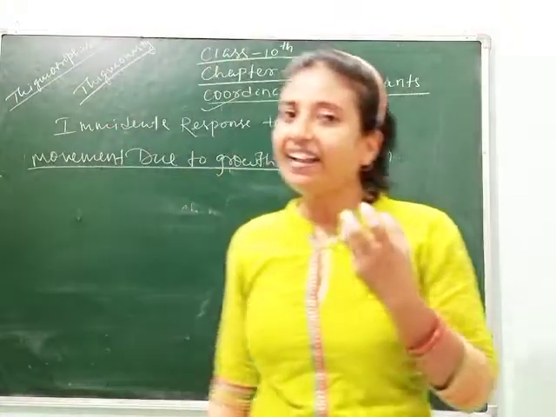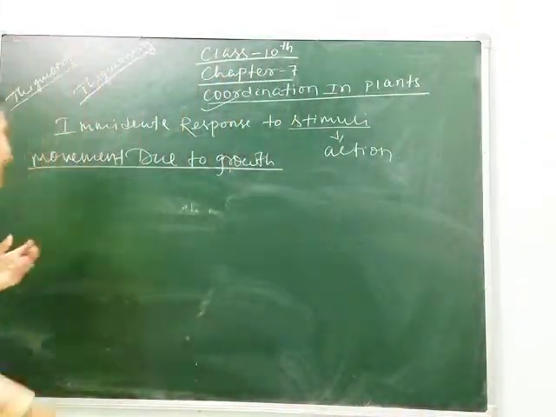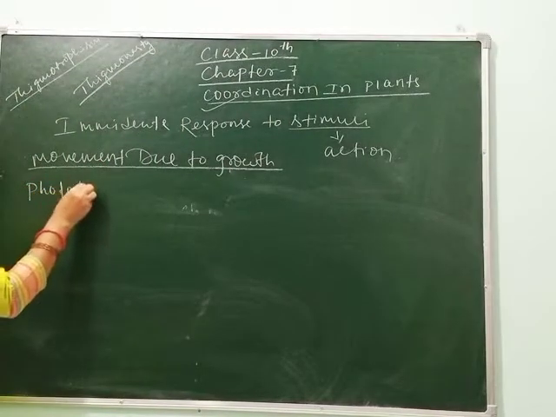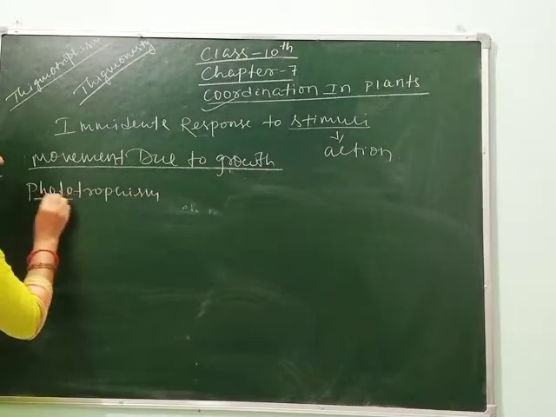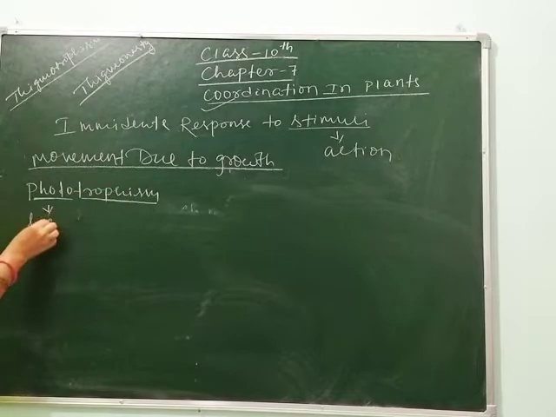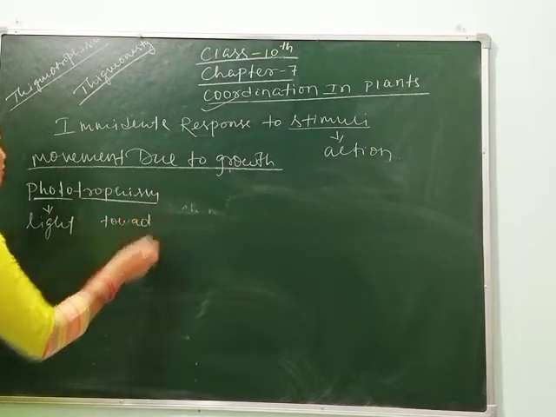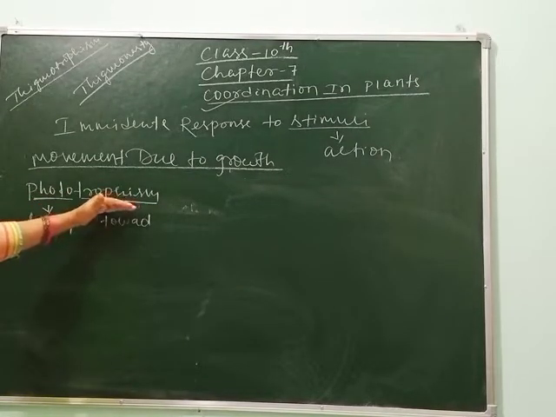movement. Regarding this, on the basis of different types of movement, we can categorize as phototropism. Photo means light and tropism means towards. So the meaning of phototropism is the movement in the direction of light.